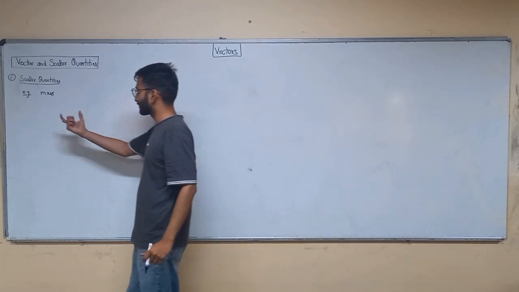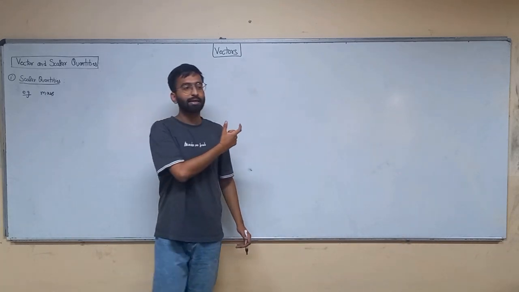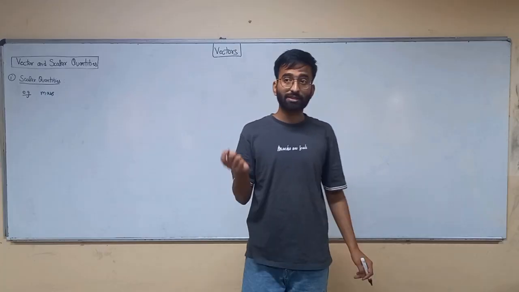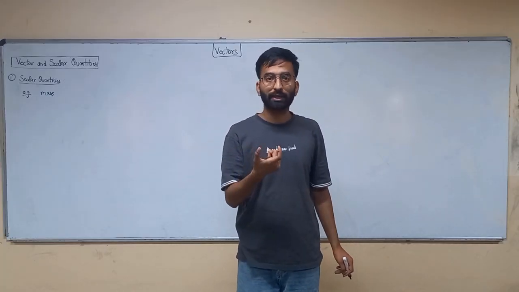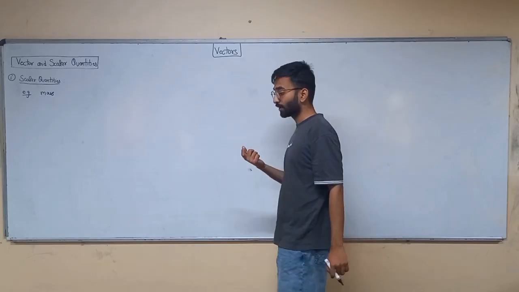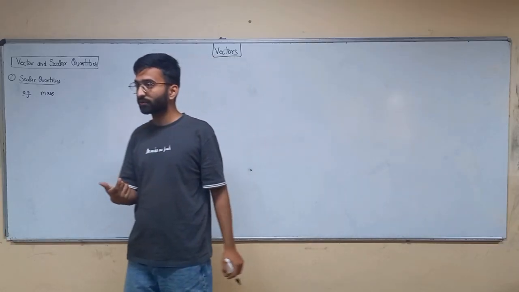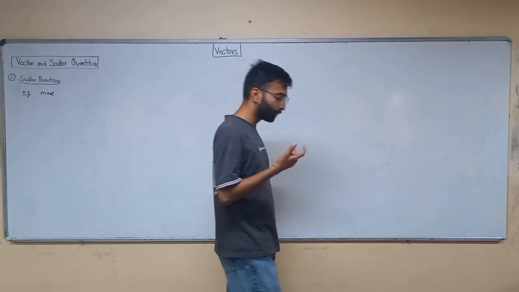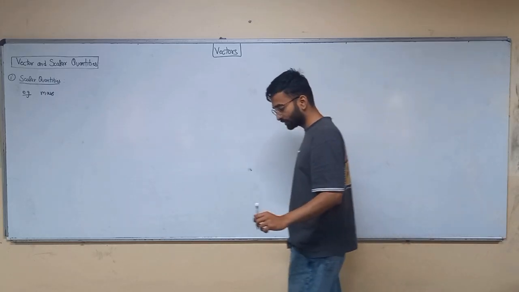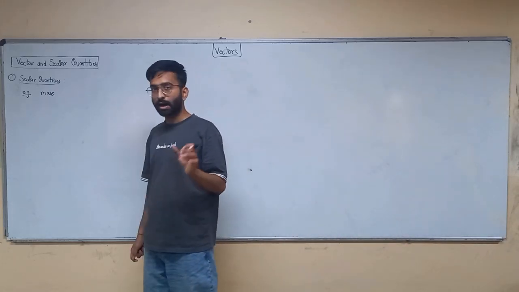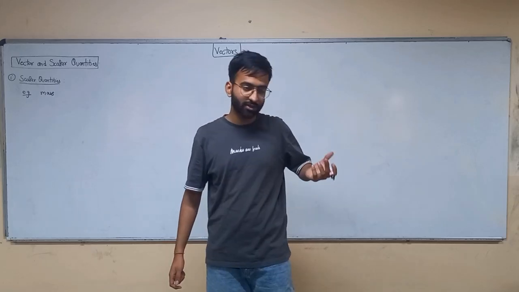Its mass is constant throughout any direction. But if I talk about weight, what is the weight? You have studied in physics. Weight is a type of force, a gravitational force. Weight is always downwards. Weight is defined as mass into g, where g is the gravitational constant.